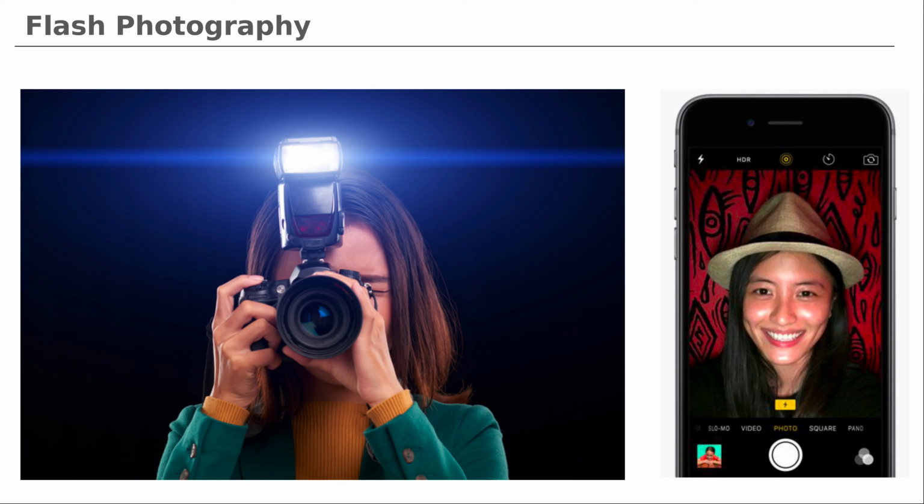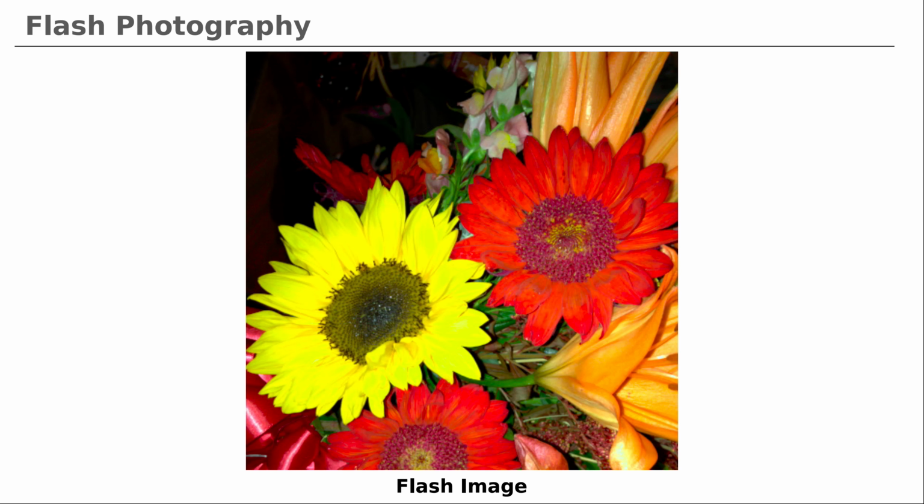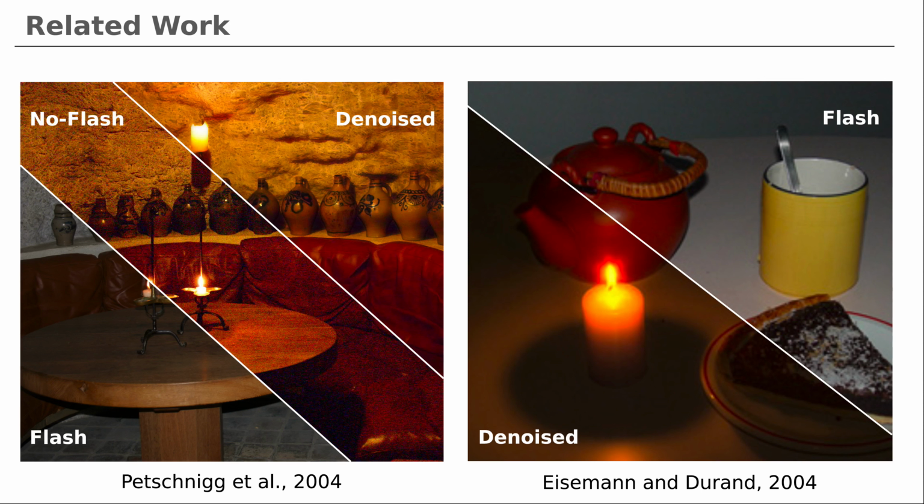A convenient way to provide more light to a scene is to use a flash that is commonly available on consumer camera devices. However, an on-camera flash often creates unappealing flash shading and harsh shadows. Prior works have considered combining pairs of images captured with and without flash to create a single enhanced photograph.